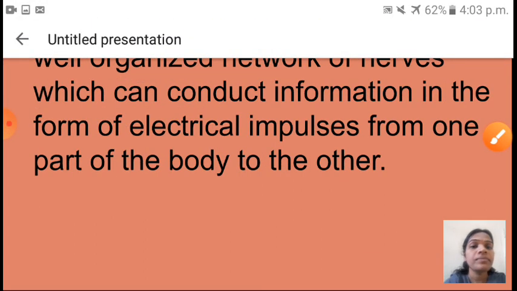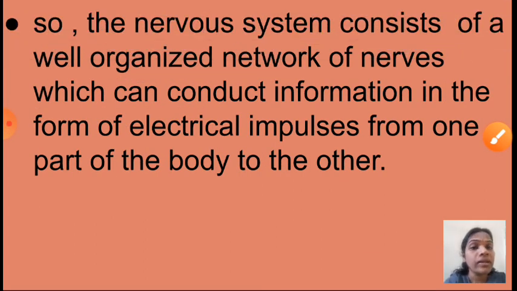See here. So finally the conclusion is what? The nervous system consists of a well organized network of nerves which can conduct information in the form of electrical impulses from one part of the body to the other. So children, I hope you now understood how electrochemical impulses are generated and how they transfer from one place to another. Finally they reach our muscle cells. How can the muscle cell respond? Yes, with the help of some protein.